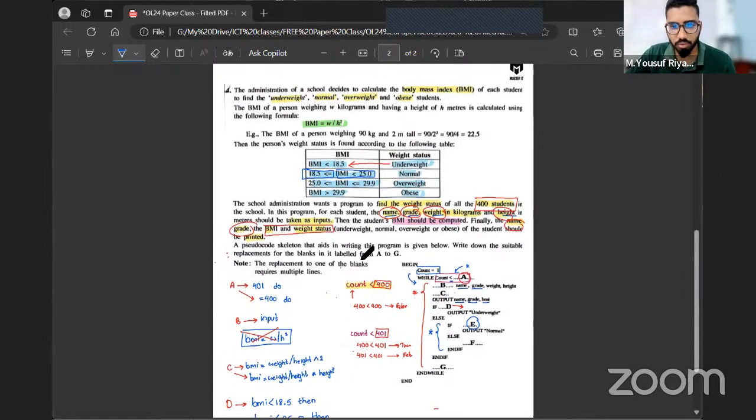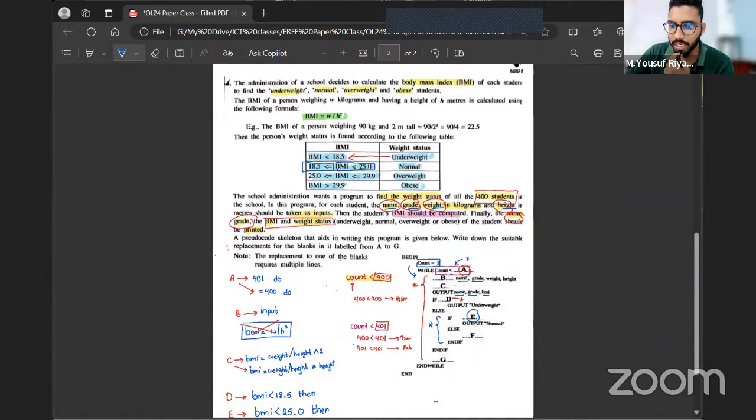Yes or no? Then if we mention the entire condition, is it wrong? Normally, we don't mention more than one condition like that. If we are mentioning more than one condition in a program, from a programming perspective we have to use an and statement, for example, if BMI is greater than or equal to 18.5 and BMI is less than 25.0. Normally, we don't mention multiple conditions like that. So if you ask me whether it is wrong, I would say it is not suitable, not recommended. Not that it is wrong.